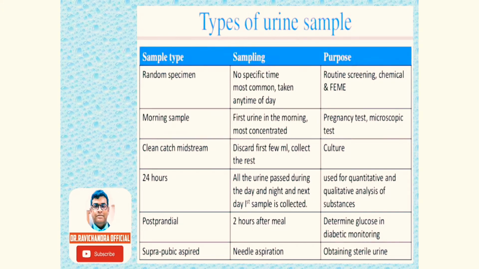And this 24 hours urine is used for quantitative and qualitative analysis of substances. Postprandial urine sample is taken 2 hours after the meal and helps in determining the glucose in diabetes monitoring. And suprapubic aspiration of urine sample is done using needle aspiration technique. Helps in obtaining sterile urine.